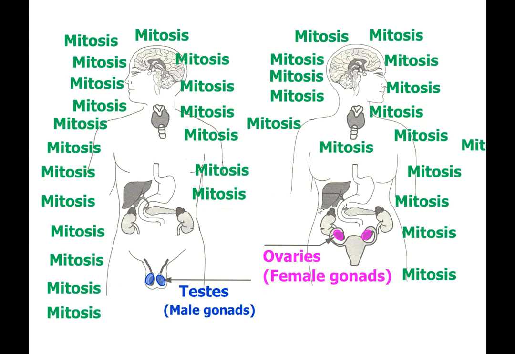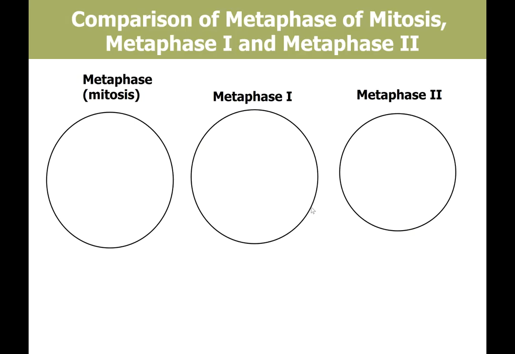So remember that everywhere in the body, mitosis is happening, cells are dividing. Only in the testes and ovaries does meiosis happen. Let's compare metaphase of mitosis, metaphase 1 and metaphase 2 for a cell with 2N equals 6.